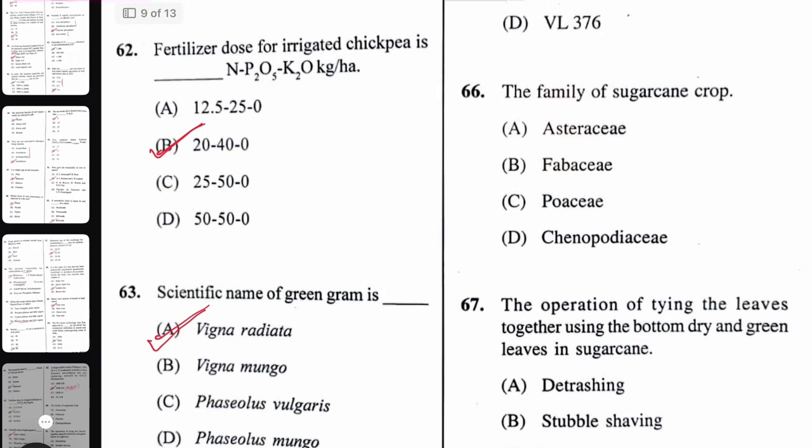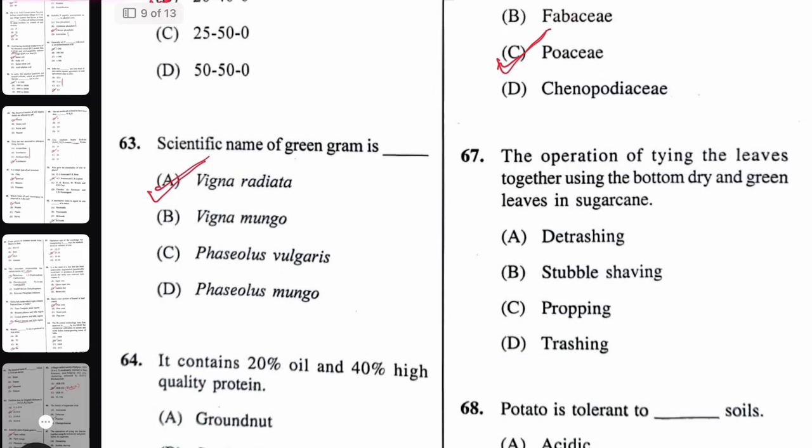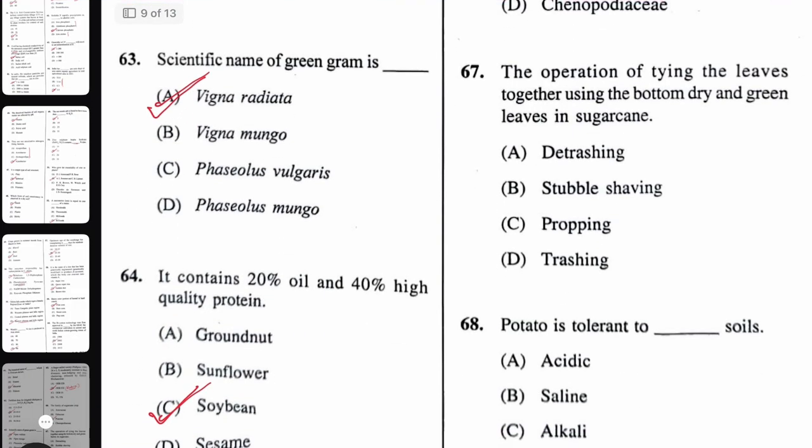Then the family of sugarcane is Poaceae family, grass family. Next, the operation of tying the leaves together using the bottom dry and green leaves of sugarcane is called cropping.